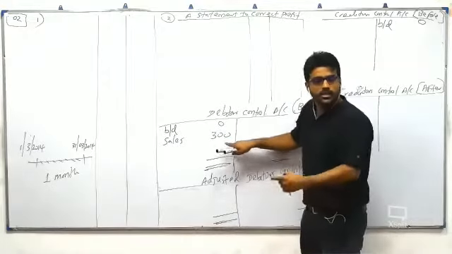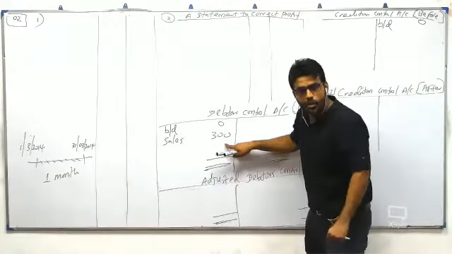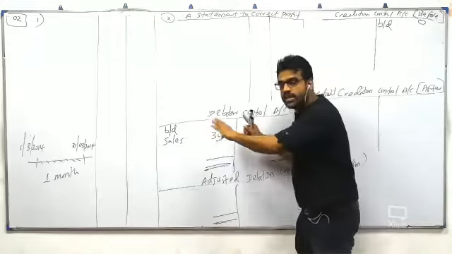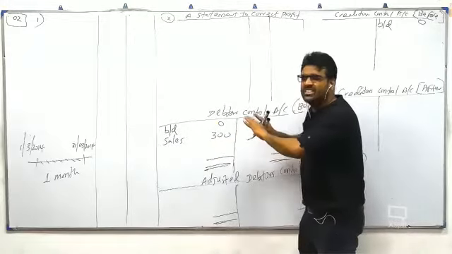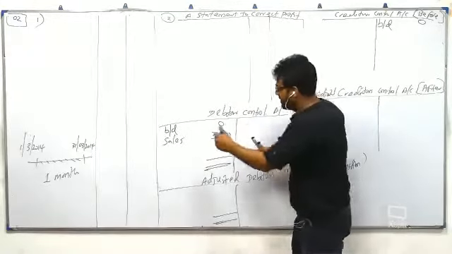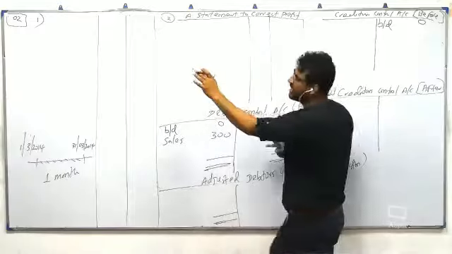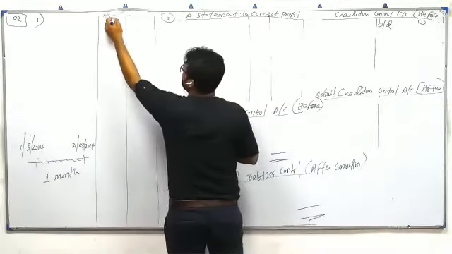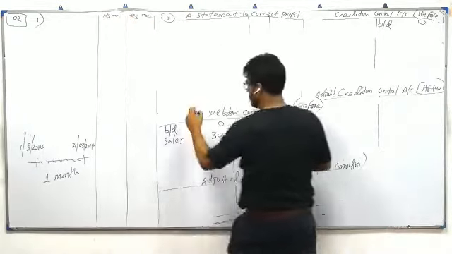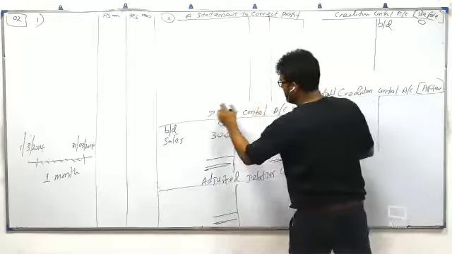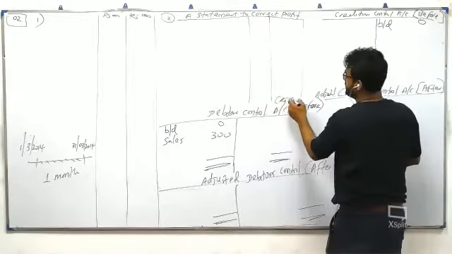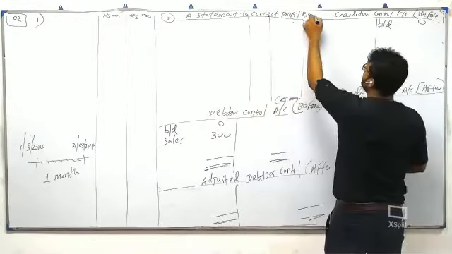Guys, now how much we should write? 3 million is 3,000 is the correct one. Correct one is 3,000. But we recorded, guys, all the answers are in rupees 1,000 you mentioned. All the answers in rupees 1,000. Please mention that.